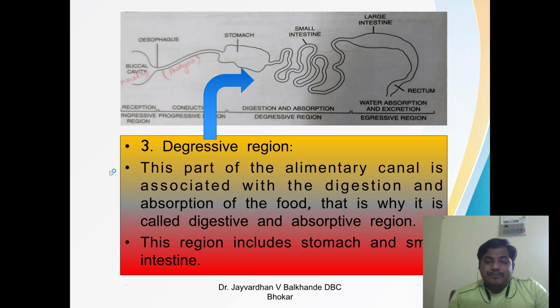This blue arrow you can see here, the stomach and the small intestine, these two parts are important, and they are included in the digressive region.